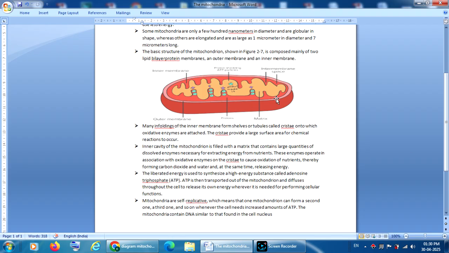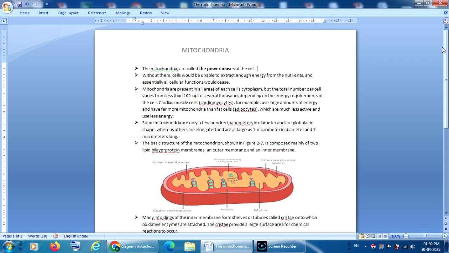Whenever the cell needs a large amount of energy, like in strenuous activity, the mitochondria divide into 1, 2, 3, 4 and provide the large amount of energy required for the functioning of the cell, because mitochondria also contain DNA similar to that present in the nucleus. Understand? So that is the function and basic structure of the mitochondria.